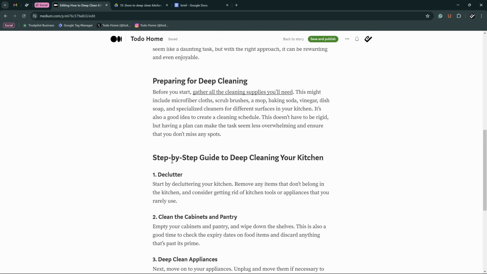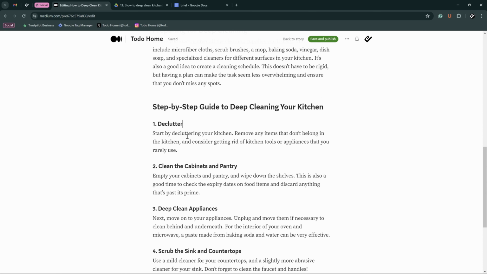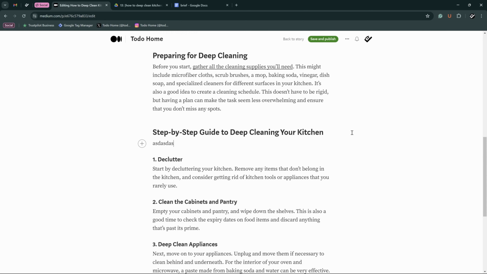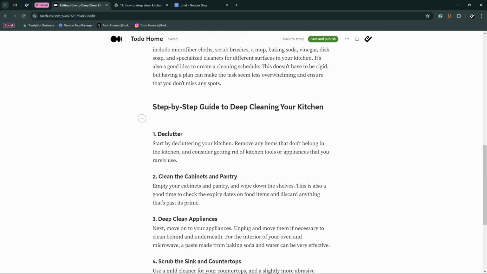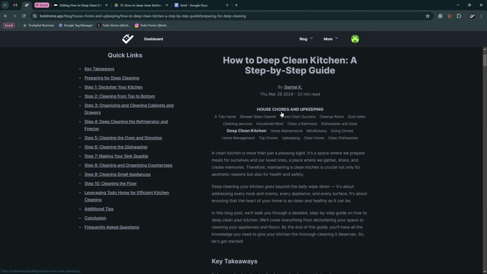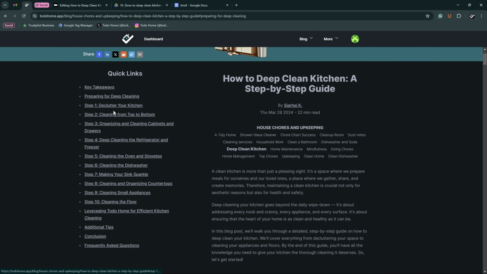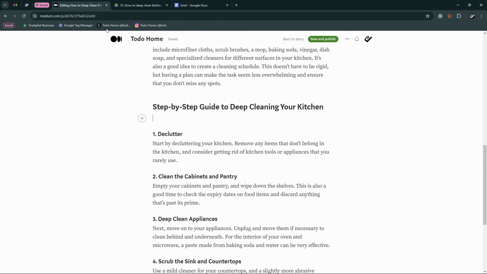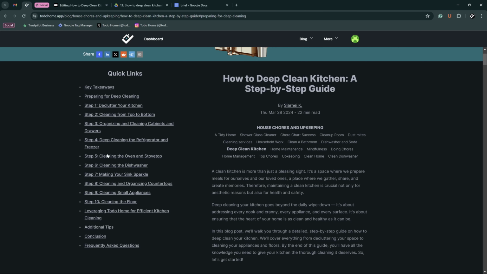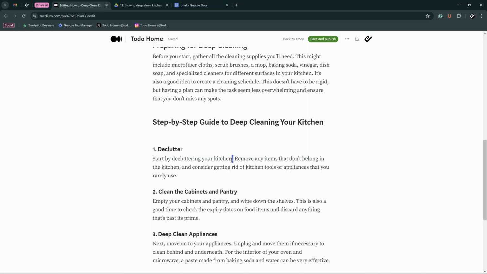This ChatGPT is lazy today. Usually it creates blog posts with the same template every time, and in this template there is always some text in here. And I would like to add a link to a step-by-step guide in this section, but there is no text. So how do I get it? Oh, yeah, I see. Here we have a lot of links for different steps. We can link every step here to every step here. First thing is declutter. Okay, I will copy the link and I will link it like this.